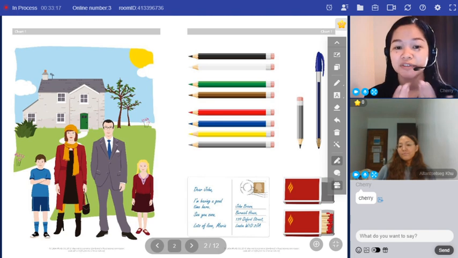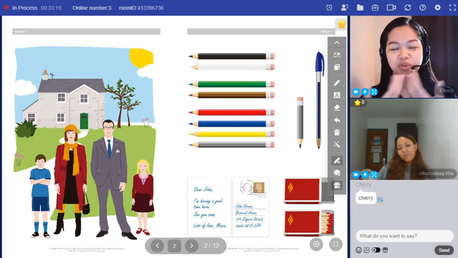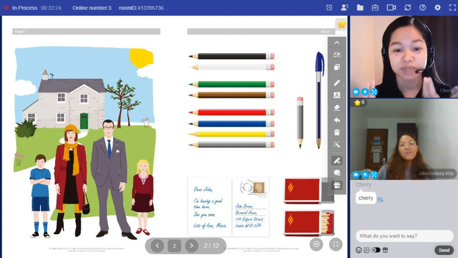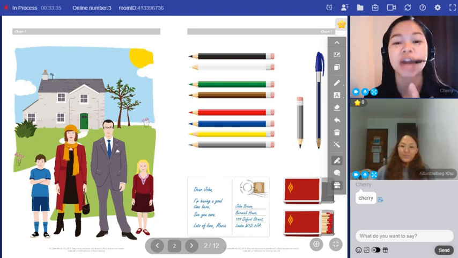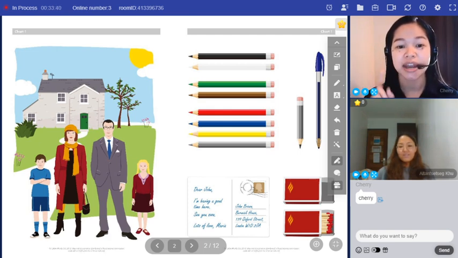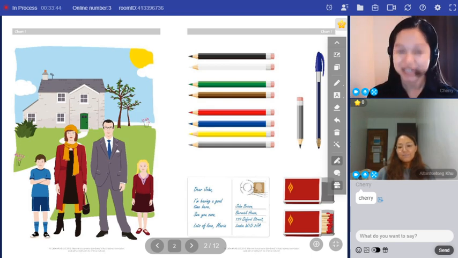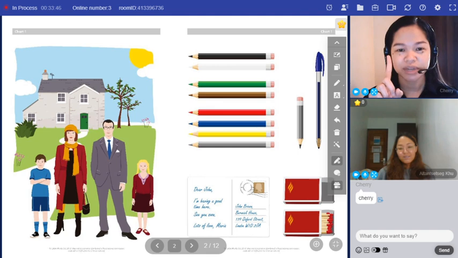Now, what's the difference between a verb and a noun? The difference between a verb and a noun is that a verb is a word we use for an action, whereas a noun is the name of a thing. Now, give me an example of a verb, please.